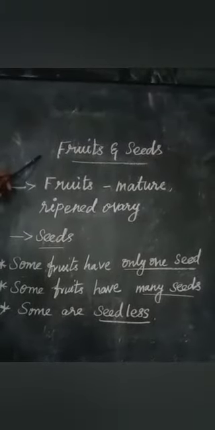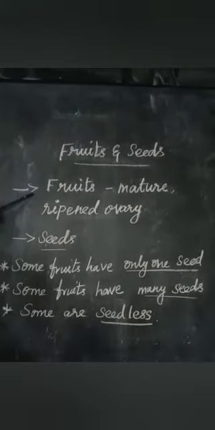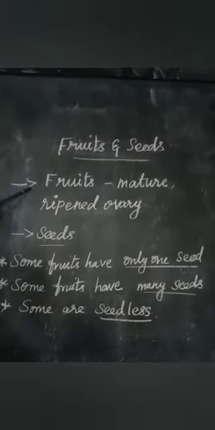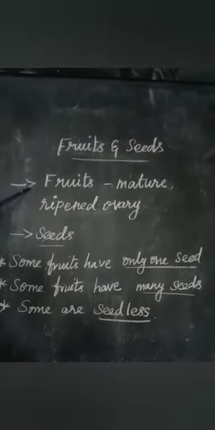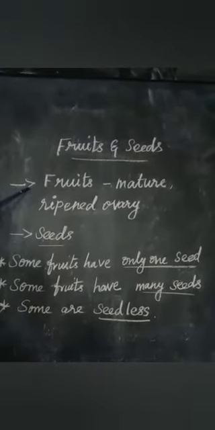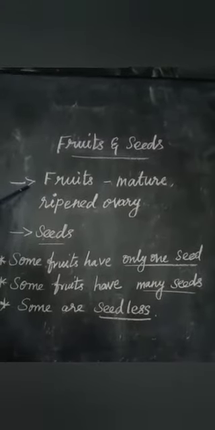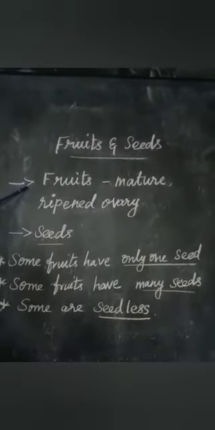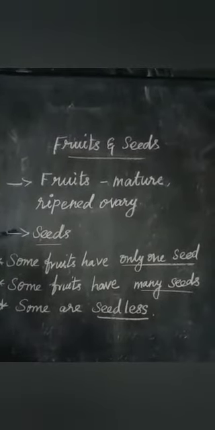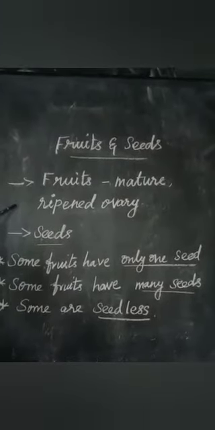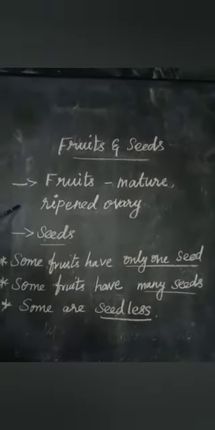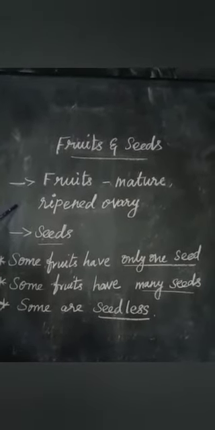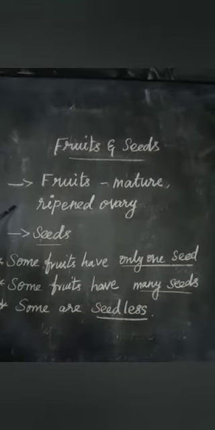Next, fruits and seeds. A fruit is a mature, ripened ovary along with the contents of the ovary. The ovary is the ovule bearing reproductive structure in the flower. The main function of the fruit is to prevent the seeds from drying and to disperse the seeds. The fruit may be either fleshy or dry. Fruits like tomato and apple hold juices that prevent the seeds from drying until they are mature. Fleshy fruits also help disperse the seeds.